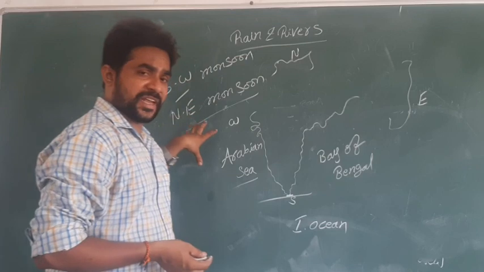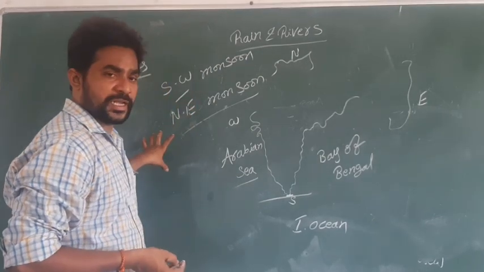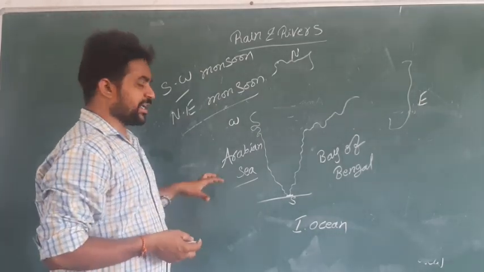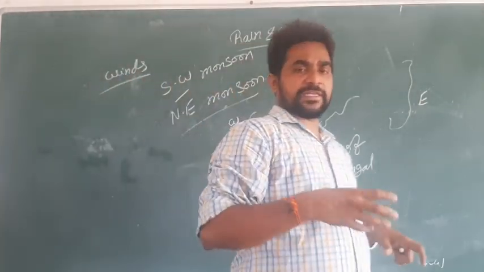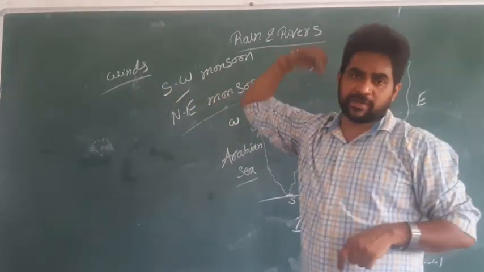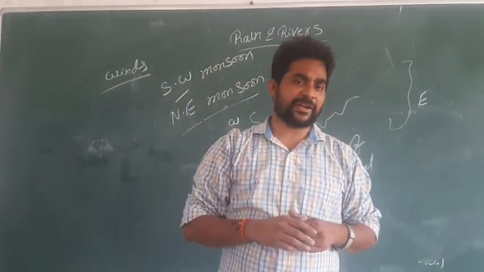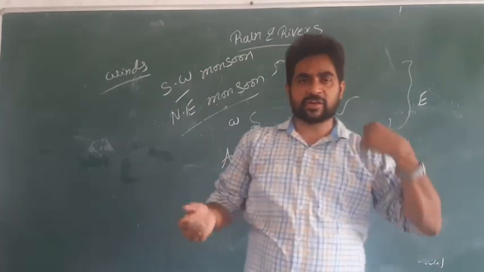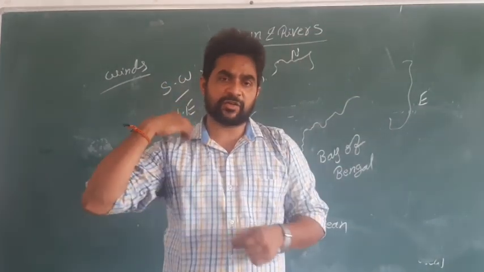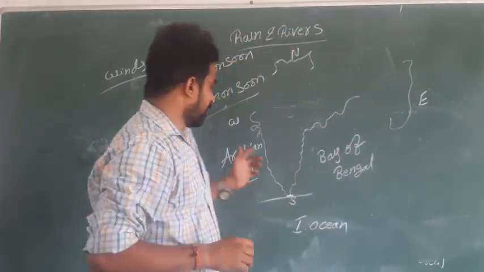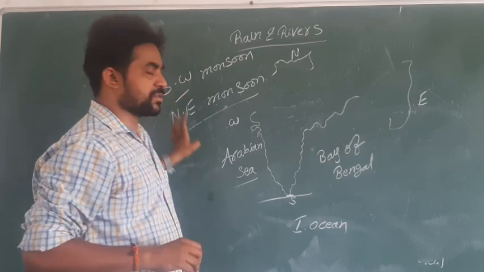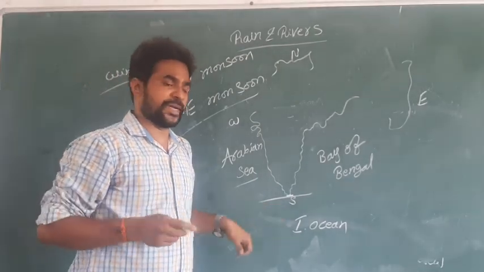Can you say why this rainfall occurred? The rainfall occurred because of the southwest monsoon. Actually, any rainfall in the region of India occurs because of these two only. Otherwise, it comes in the form of a cyclone, when a problem comes in the region of the Bay of Bengal, the Arabian Sea, or the Indian Ocean, and then rainfall will occur. But the southwest and northeast monsoons occur in particular months only.